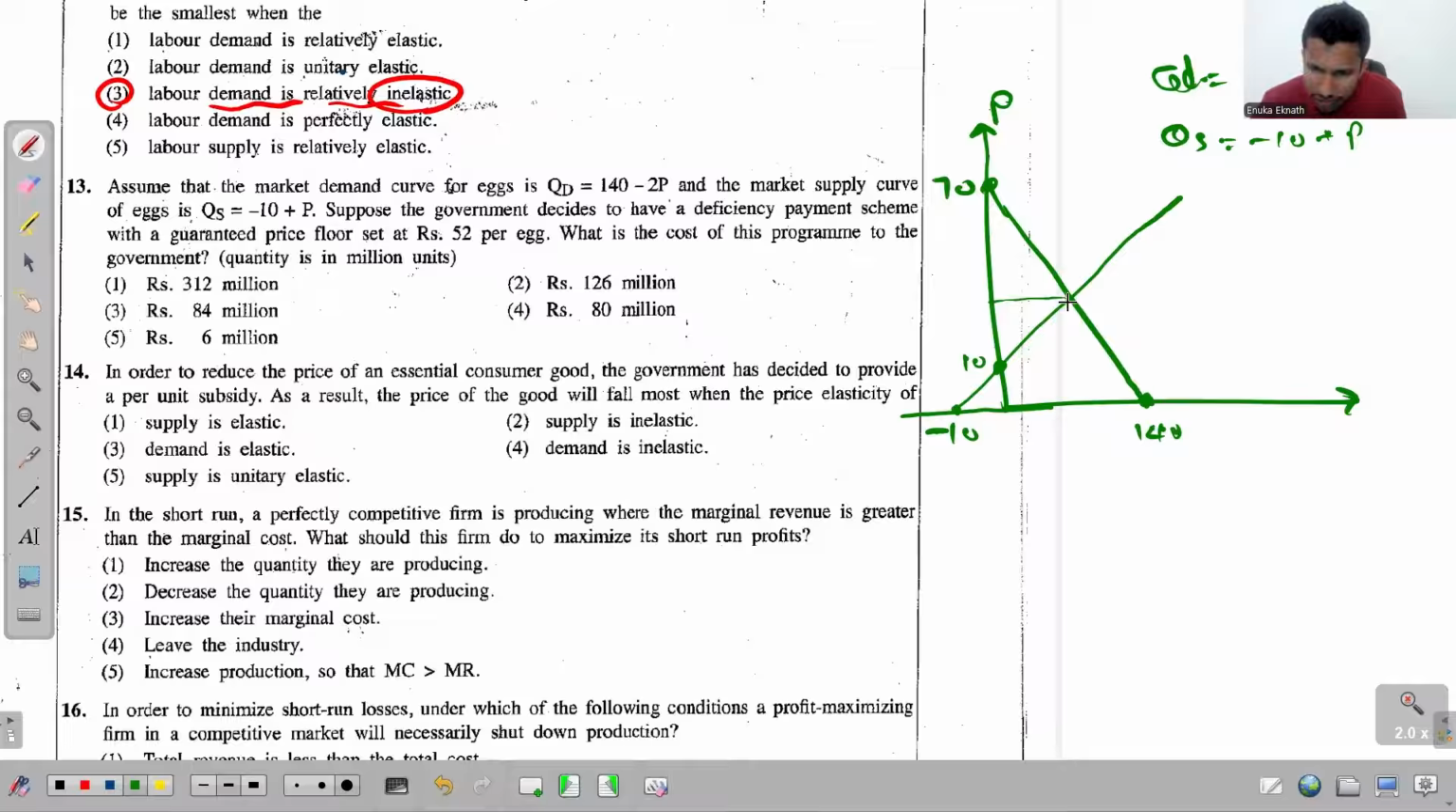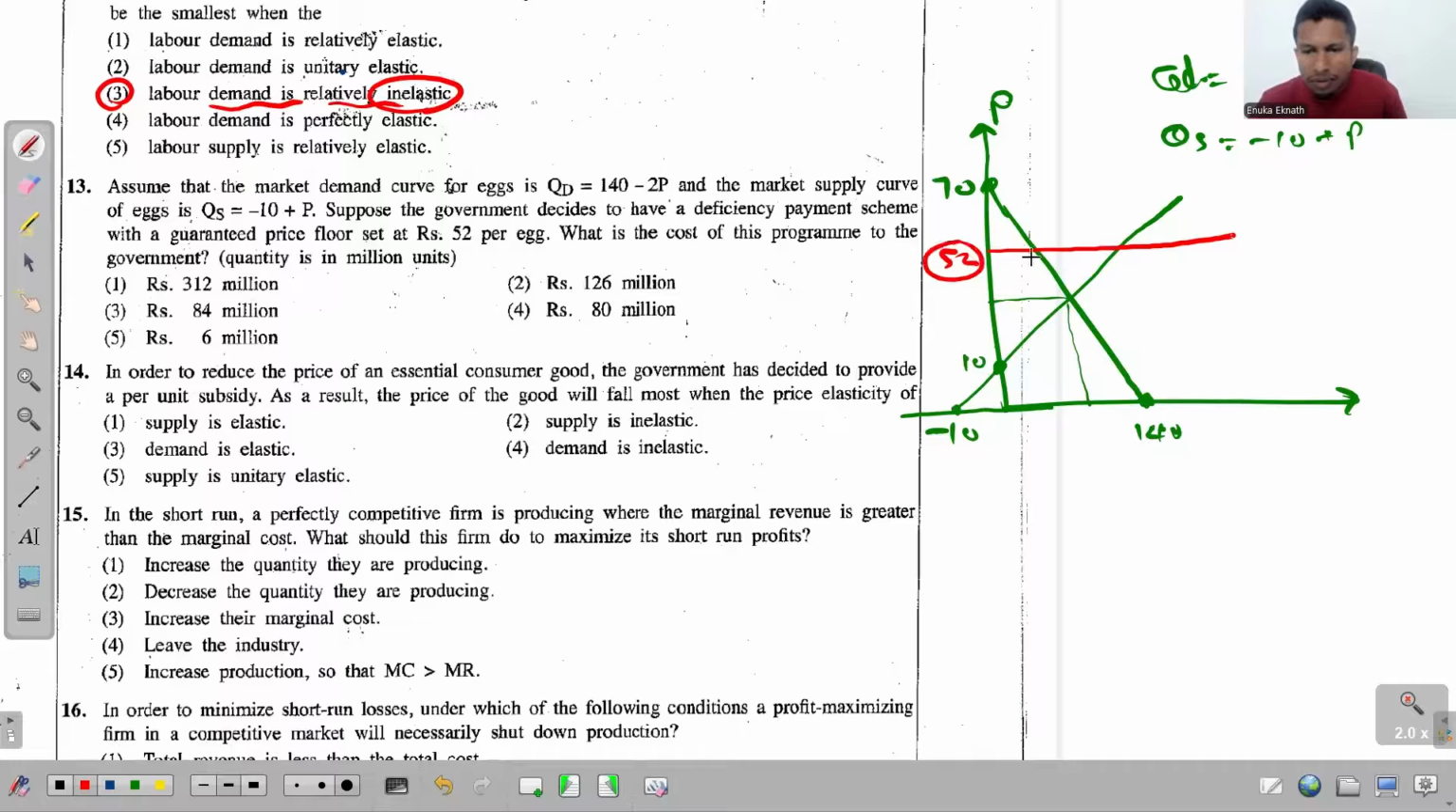Right, now let's look at the given thing in the question again. See, when the things go in this way, the government sets the minimum price at rupees 52. So let's say that this is the minimum price, right? It's at 52. Say they are going to have a deficiency payment scheme. In a deficiency payment scheme, what happens? The government asks the farmers to supply whatever the amount that they are ready to supply at the minimum price.